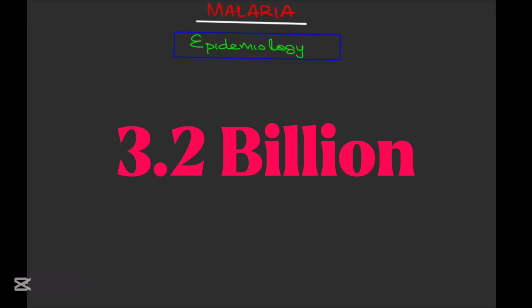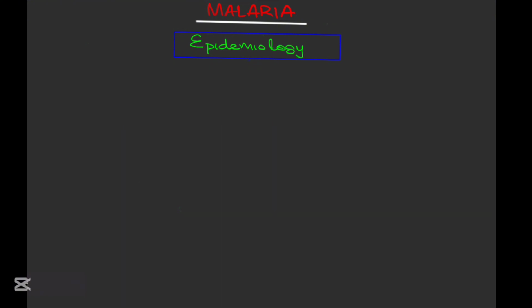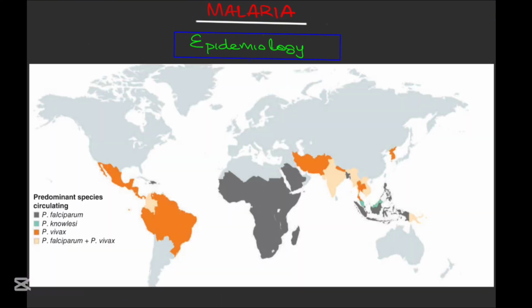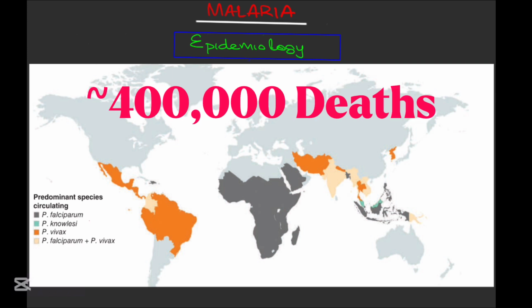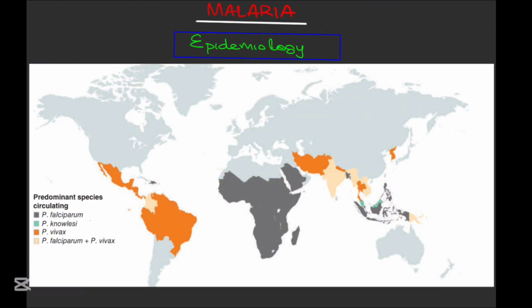3.2 billion people are at risk in 95 countries. That is about half of the world's population. 228 million cases were diagnosed in 2018 with about 4 lakh deaths. Malaria occurs throughout most of the tropical regions of the world. But Africa has about 93% of the malarial cases with about 94% of the deaths.